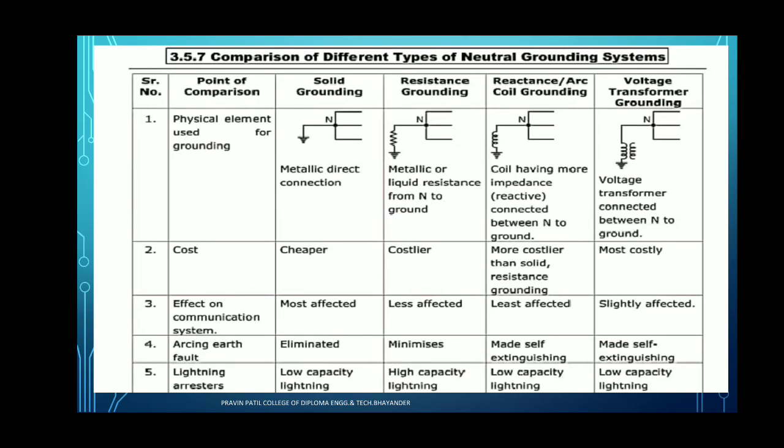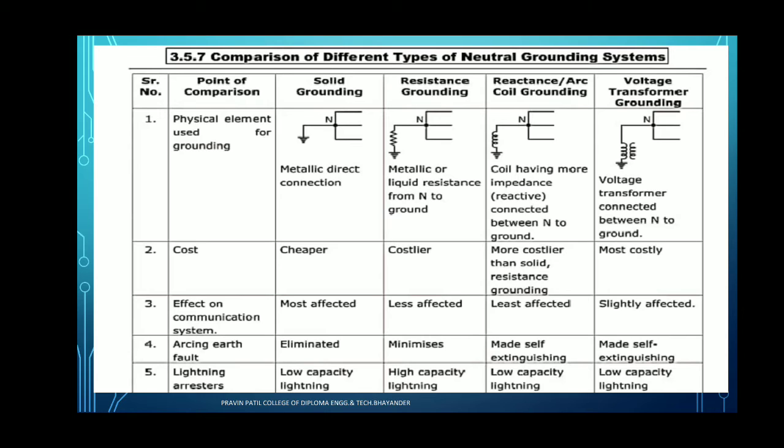Next, we have to see the comparison of different types of neutral grounding systems. The first point, the physical element used for the grounding. First, solid grounding, where a metallic conductor is directly connected to the earth. Resistance grounding uses a metallic or liquid resistance from neutral to ground. Then reactance grounding, where the arc coil is directly connected to the ground, as shown in this diagram. The coil has more impedance, reactance, connected in the system.